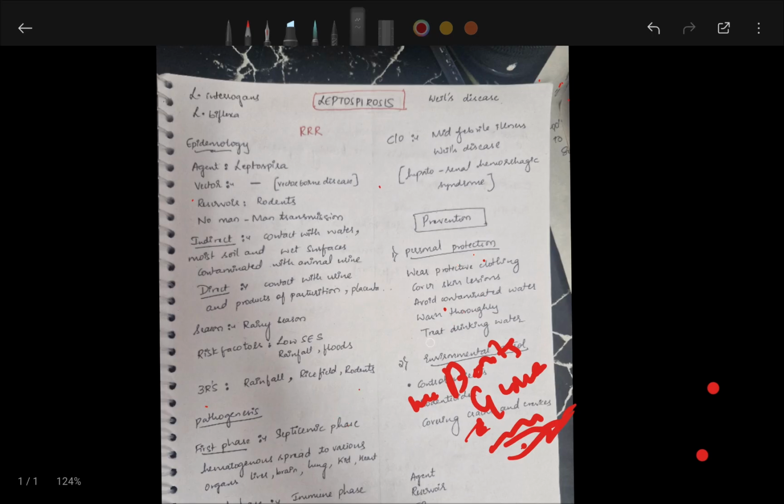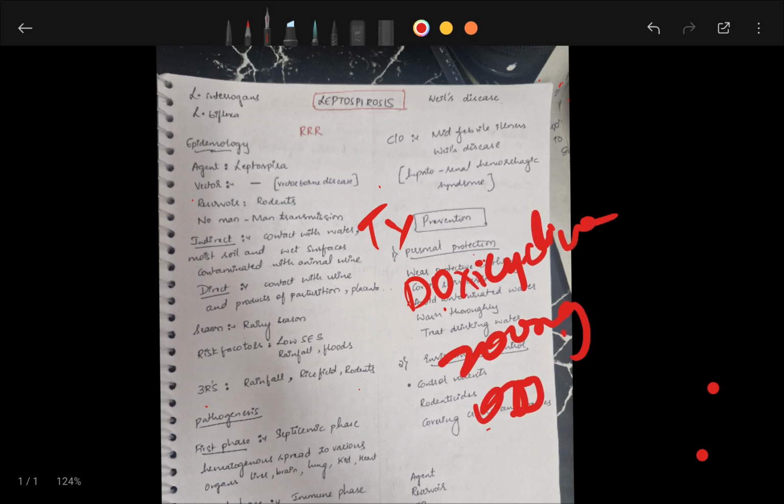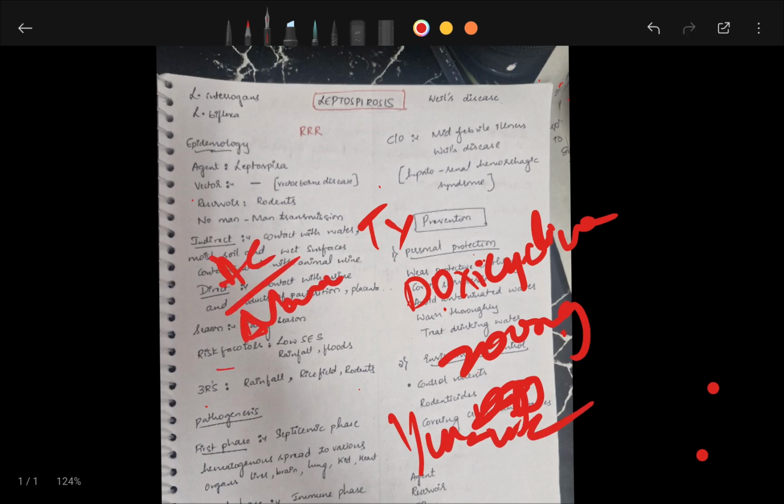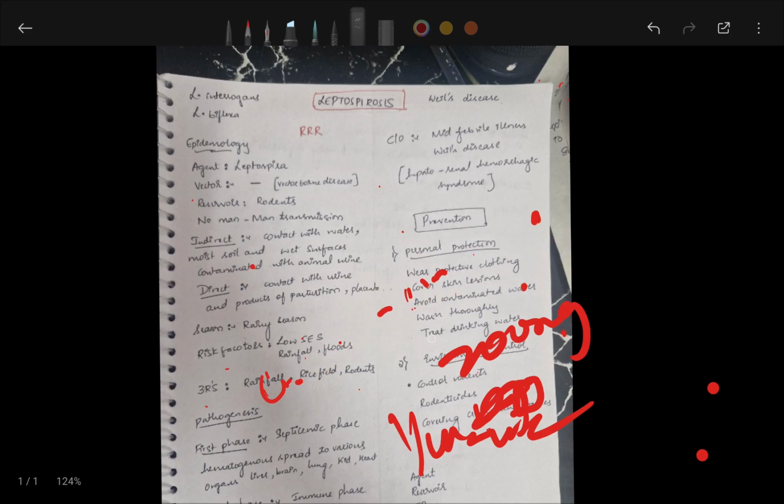For treatment, doxycycline 200 milligrams. For chemoprophylaxis in high risk individuals, doxycycline 200 milligrams once a week. Animal control: vaccination of all animals, like all dogs. Contact with animals should be avoided. Health education: you have to be aware about the risk of flooded water, and promote protective footwear like boots.